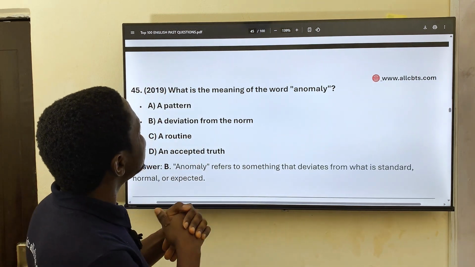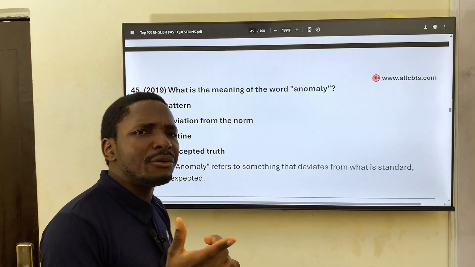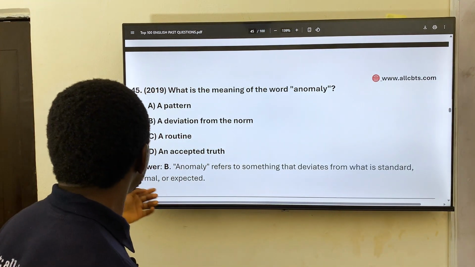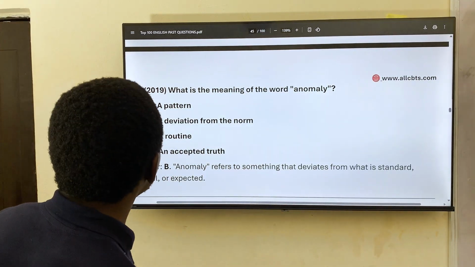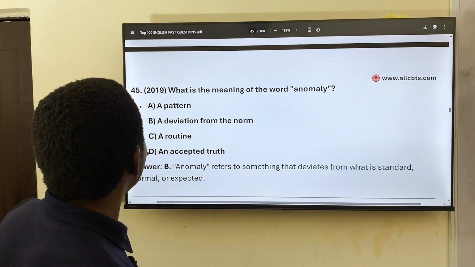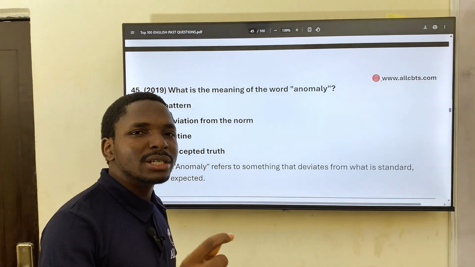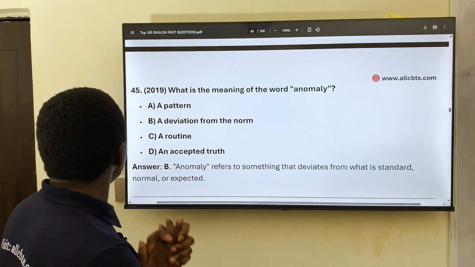2019. What's the meaning of the word anomaly? Anomaly seems like an error. Okay, anomaly refers to something that deviates from what is standard, normal, or expected. Yes, an anomaly is like an error. So the meaning of the word anomaly, a deviation from the norm. It's not correct. This is not the way it should be. 46,